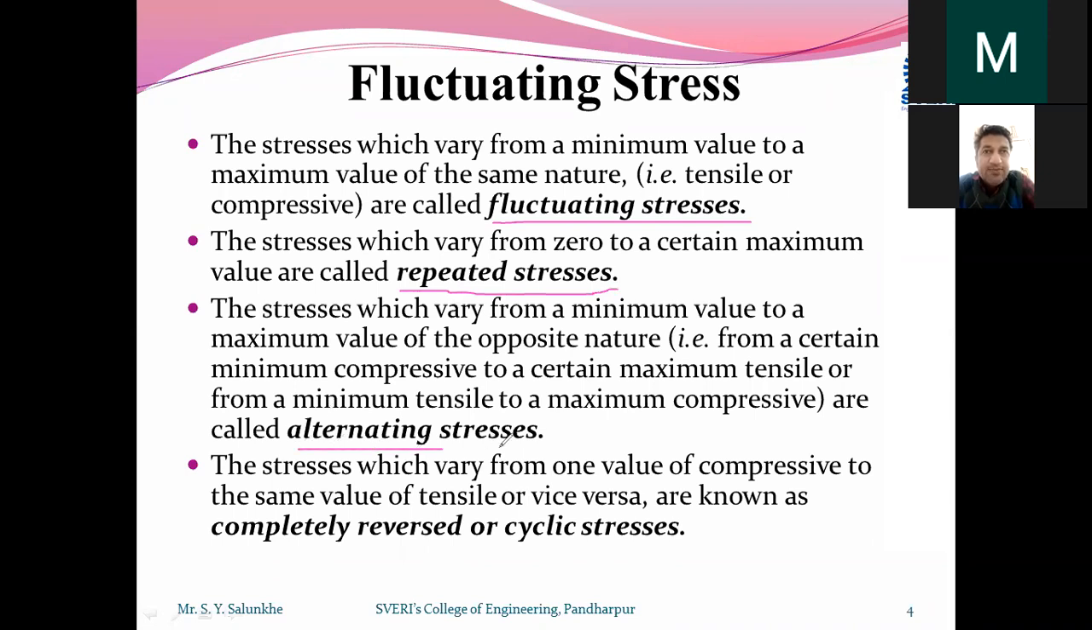Then alternating type of stresses are the stresses which vary from minimum value to the maximum value of the opposite nature. It doesn't mean that whatever minimum value we have achieved, the same value we are going to achieve as a maximum in the opposite nature. But some minimum and maximum value we are going to get in opposite nature, that is from a certain value of compressive stress to a certain value of tensile stress, or from tensile to compressive. That is called alternating type of stresses.